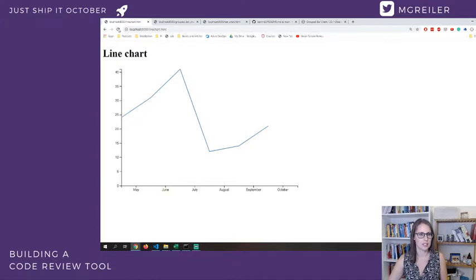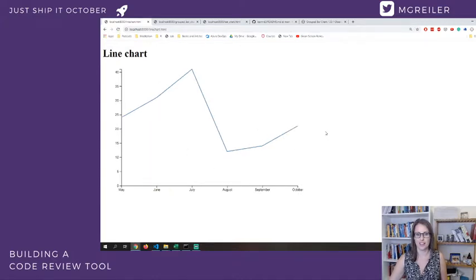Let's look. Yeah, now it's good again. How it worked out with D3 also shows that I sometimes think that things are much more complicated than they are, and on the other hand, some things seem really not complicated, and then if you dive into them, they get really complicated.